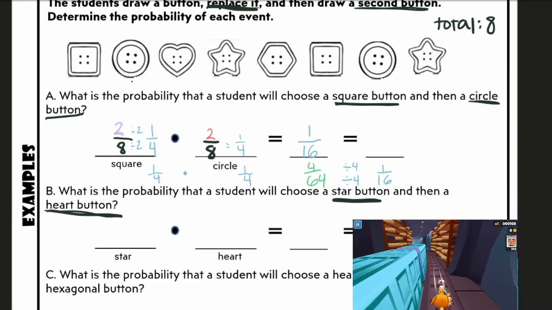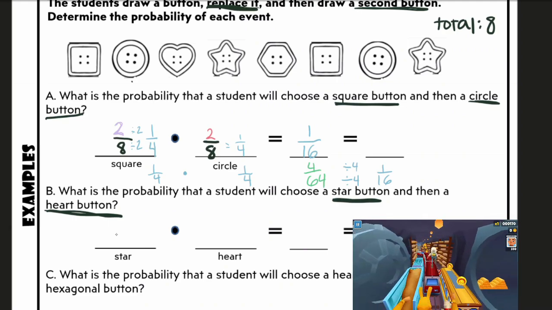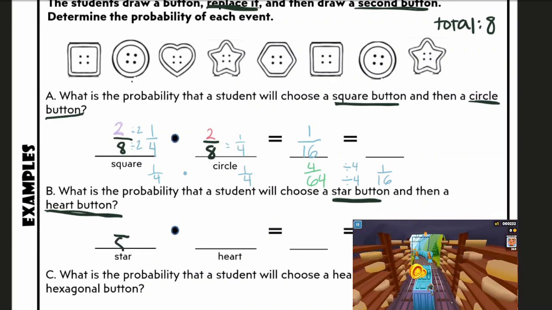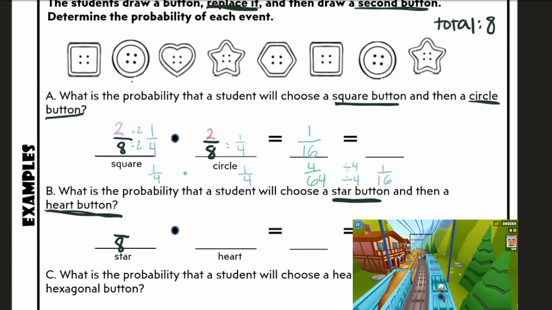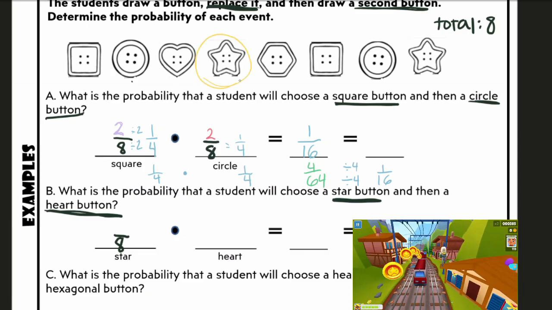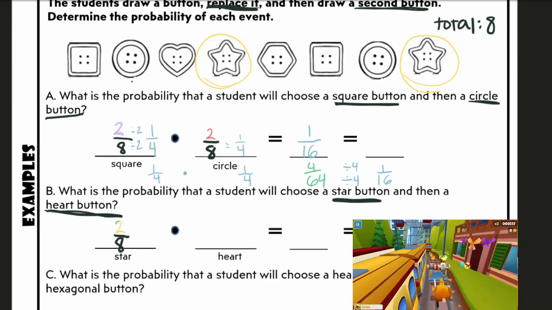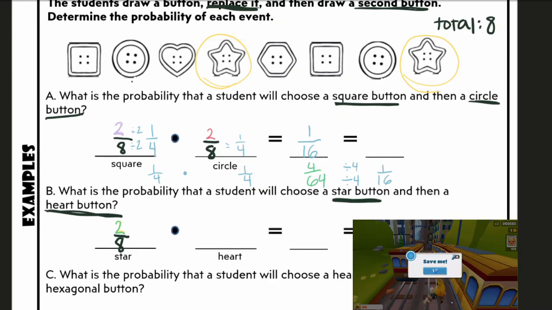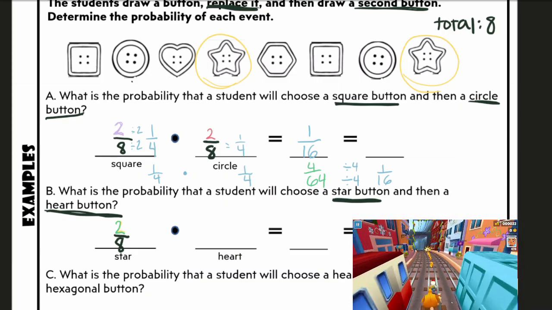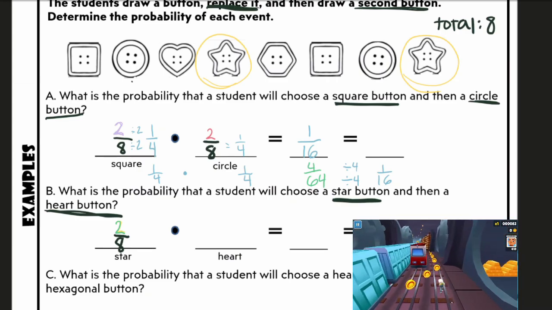Let's look at our first event. Remember, we're still replacing. So we have a total of 8 buttons in my first event. And let's count how many stars we have. I see 1 star here, and I see another star here. We have 2 stars out of 8 buttons. I could simplify early on, but I'm not going to do that this time.